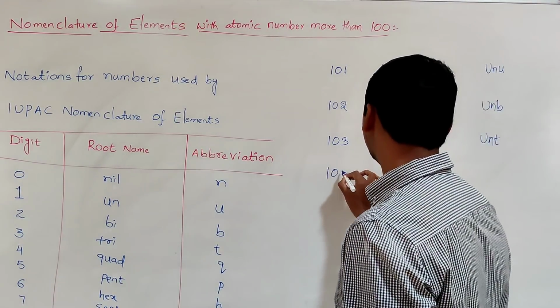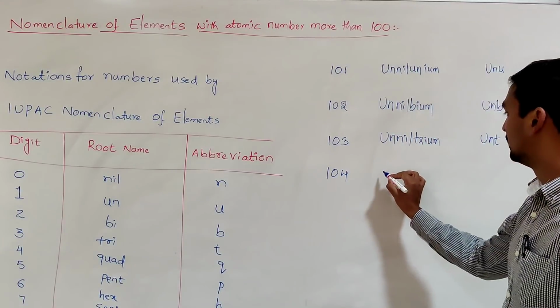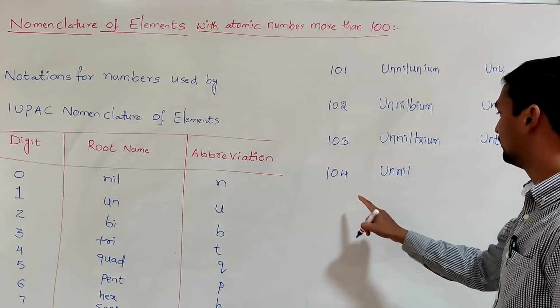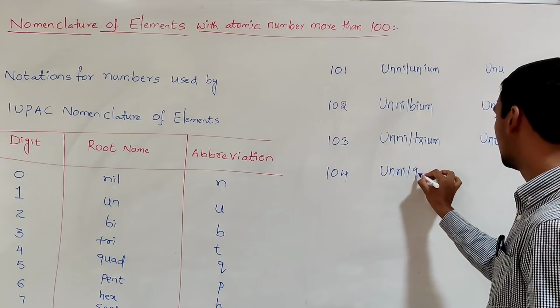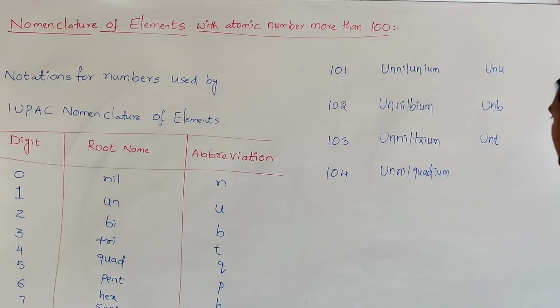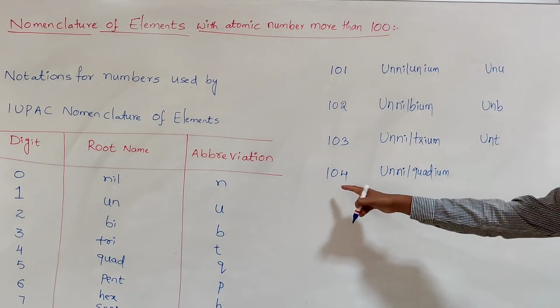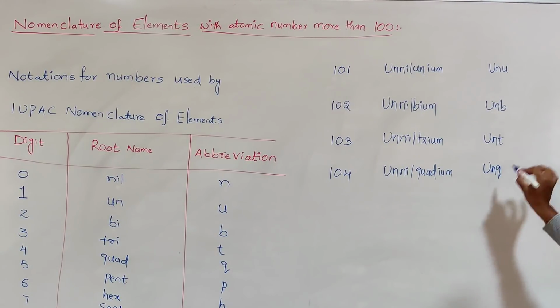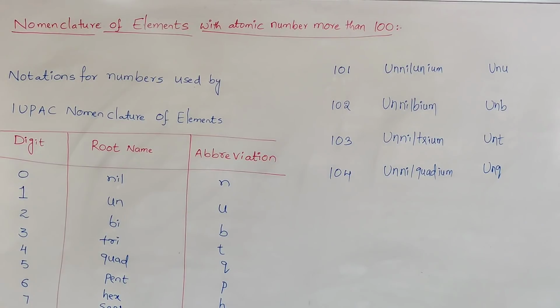So 104. First you write 1, un, for 0, nil, for 4, what is that? Quad. So finally you can add ium at the end. What is the symbol of this element? U, N, Q. So this is the symbol of the element.